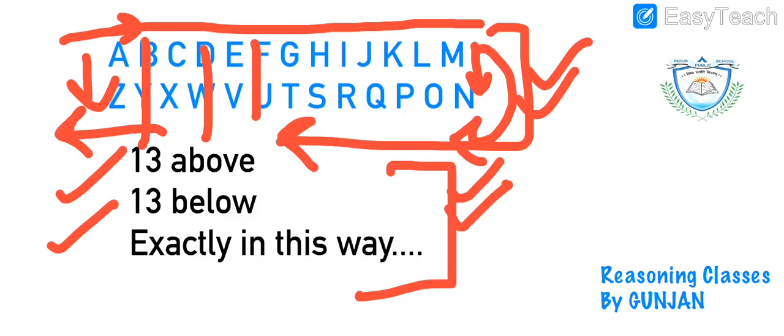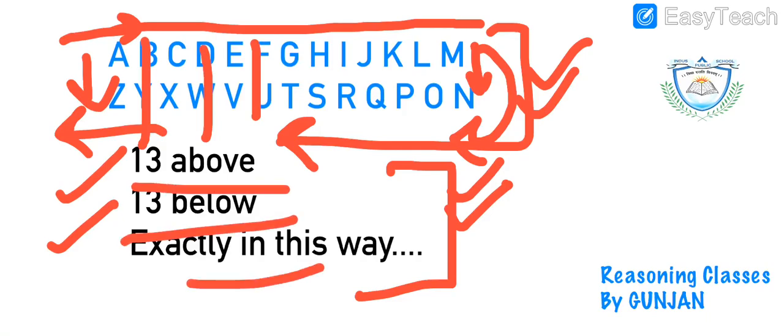So, I hope you get this point that you have to write the alphabets 13 above and 13 below exactly in this way.